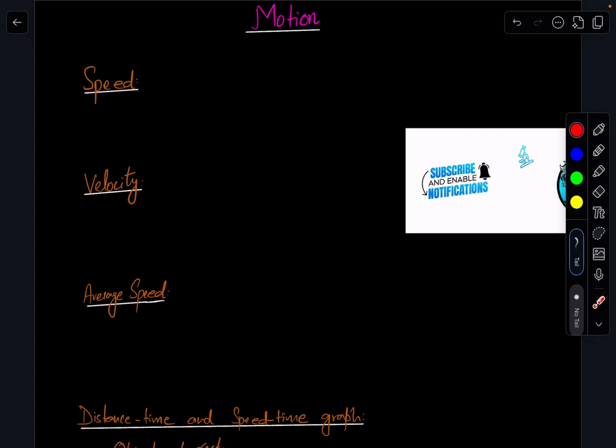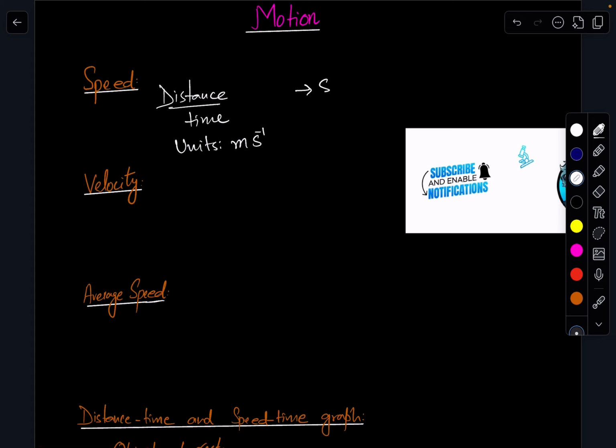So first thing we are going to discuss is speed. How can we define speed? Speed is the distance covered by an object in a unit time. That is called the speed, right? And its units are meter per second, and speed is a scalar quantity. What are scalar quantities? Scalar quantities are the quantities that have only magnitude, right? They don't have any direction.